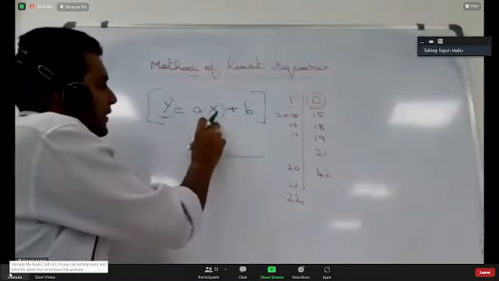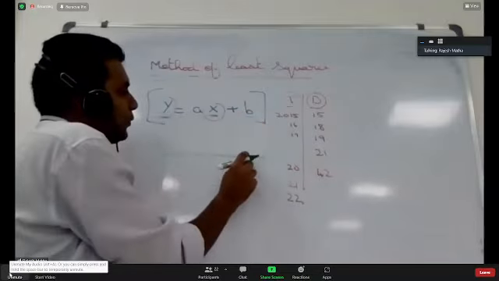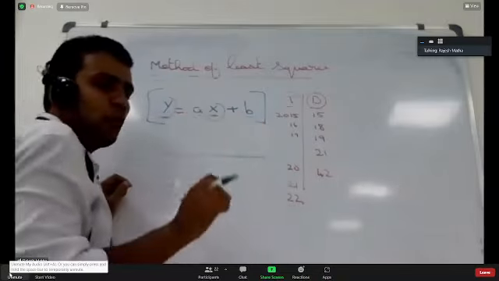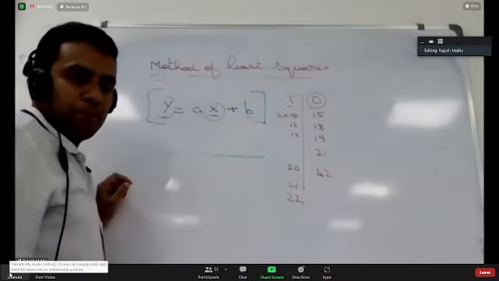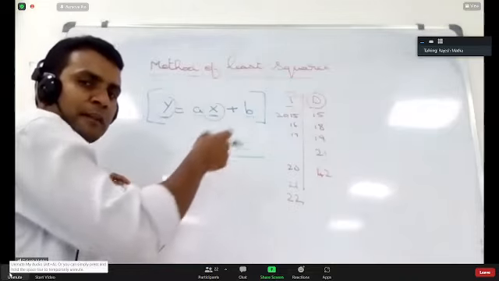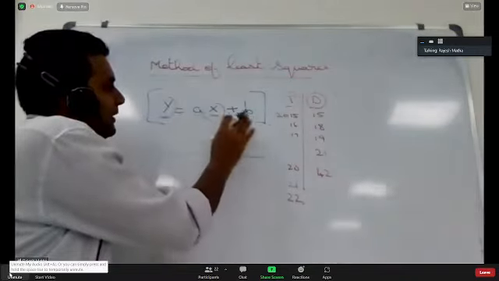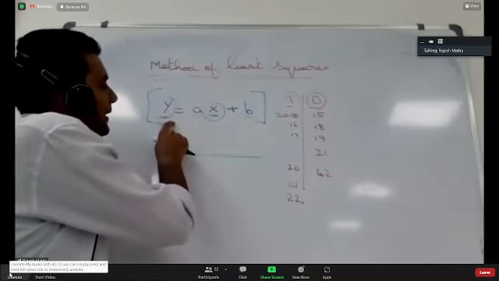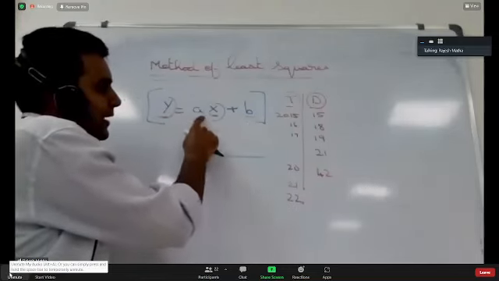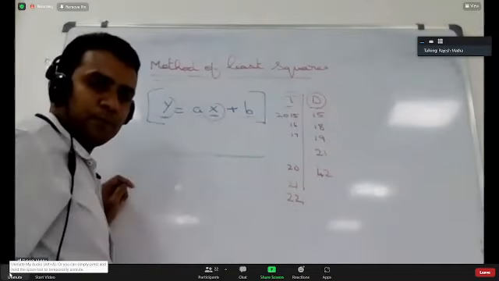In this equation, if x is the independent variable and y is the dependent variable, b is called the intercept of the line and a is called the slope of the line. For now, in the equation y equal to ax plus b, y is the dependent variable, a is the slope of the line, x is the independent variable, b is the intercept. You got it?